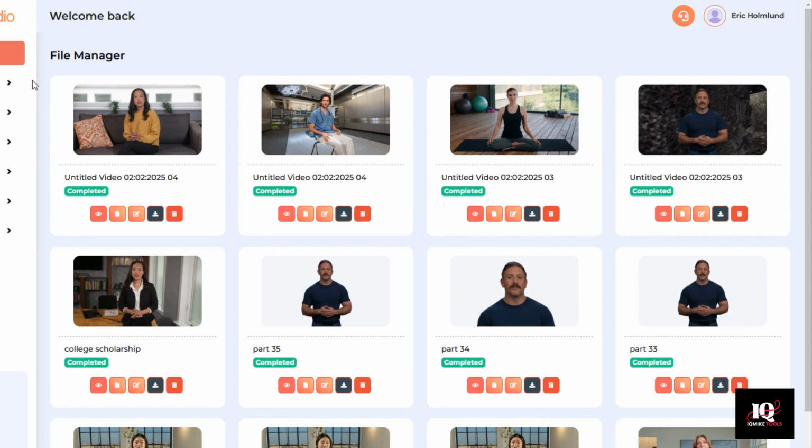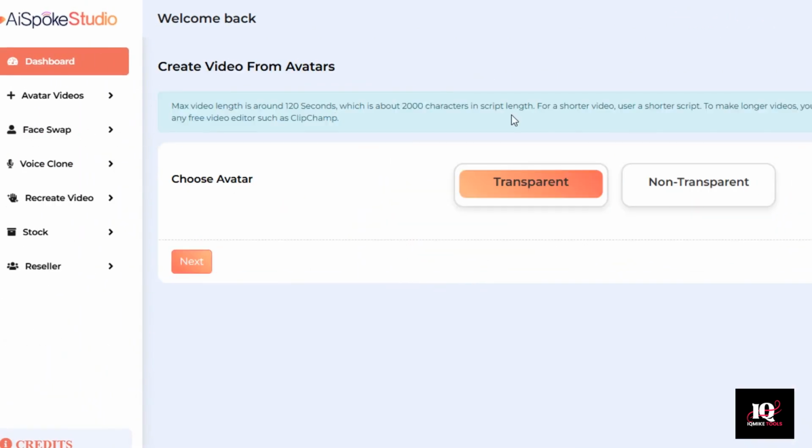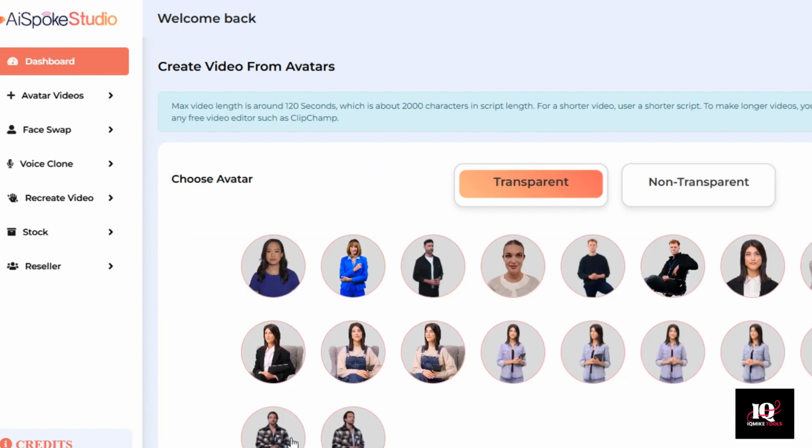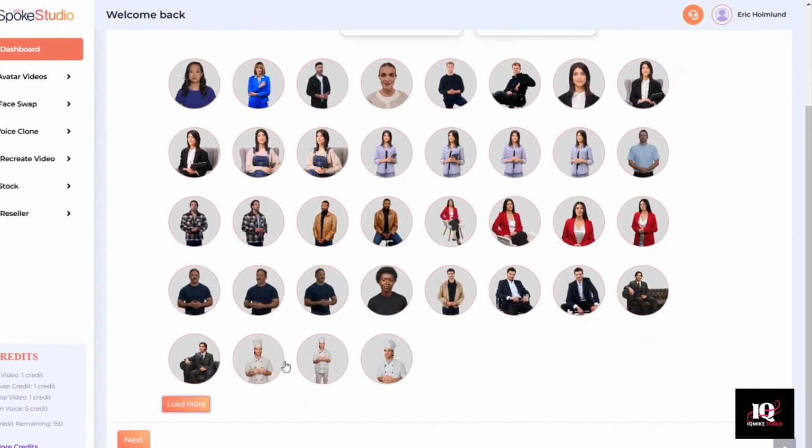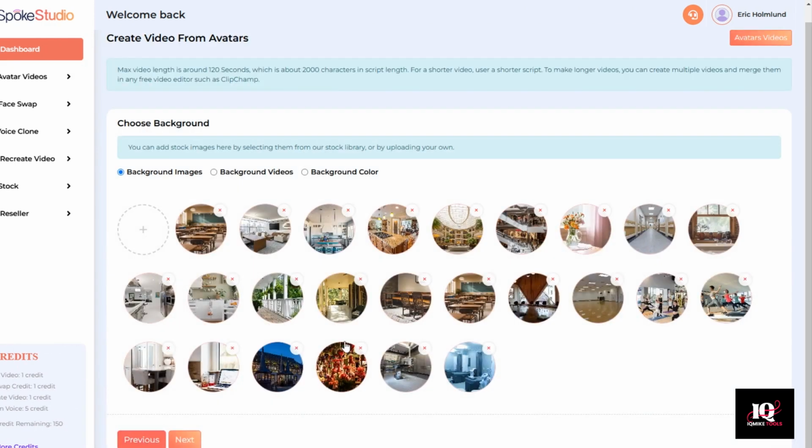Let's make a few more. Jump back to create. And let's go with a transparent chef. You can see we've got a few different versions of the chef. Let's go with the front, sort of mid-size. We'll go with next. And I happen to already have a few kitchen background images from some of the past videos that I've made in this account. Let's see, this one looks kind of like a restaurant kitchen, I think. So we'll select that one.